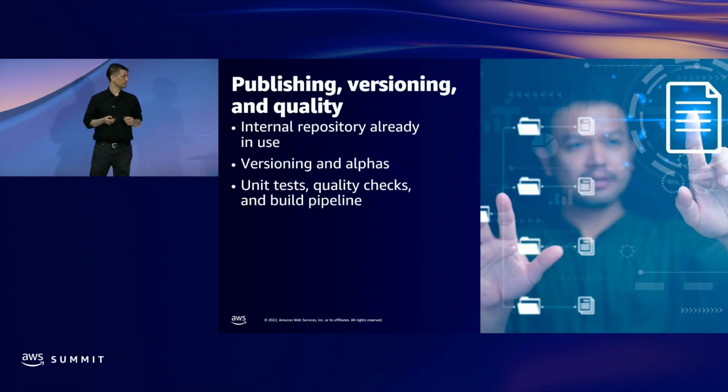So to do this, we had to figure out how we're going to publish our library. Like I said, we had prior experience with that, but I just wanted to mention this: we already had an internal NPM registry that we were using for this. We already had a way that we thought about versioning. We already had a way for publishing an alpha version, for example, which I think is also important here, because in order to consume a construct and deploy it somewhere, you sort of have to publish it in the first place. But if you publish something that's still in an experimental state, you could have some problems related to that.